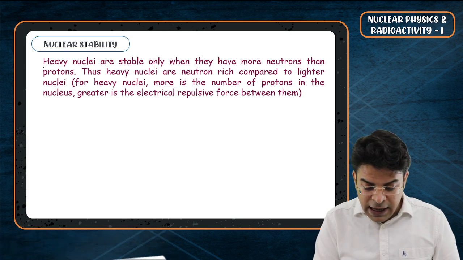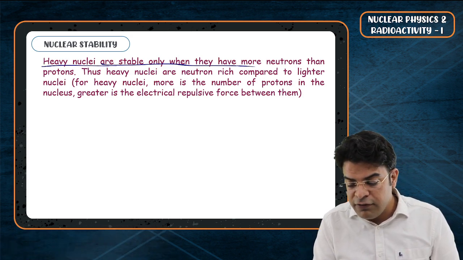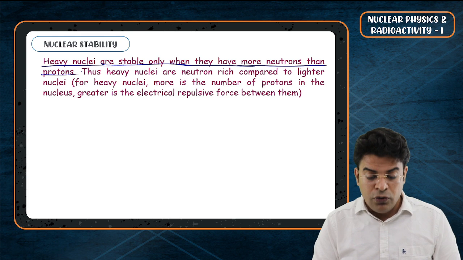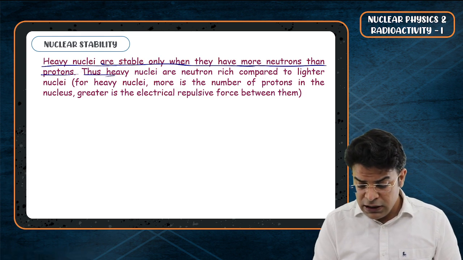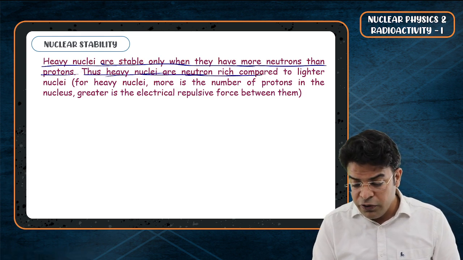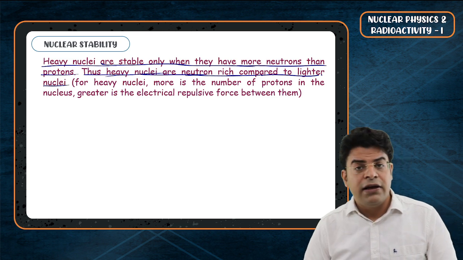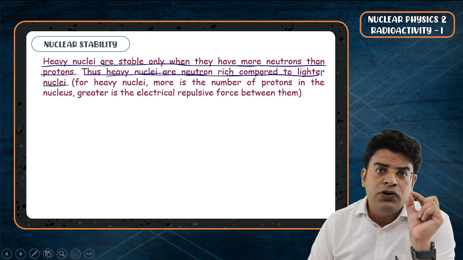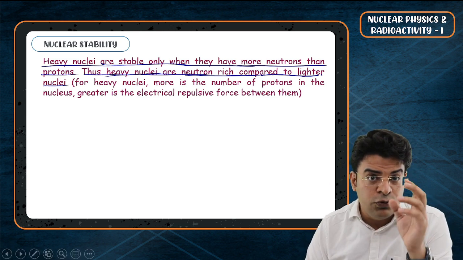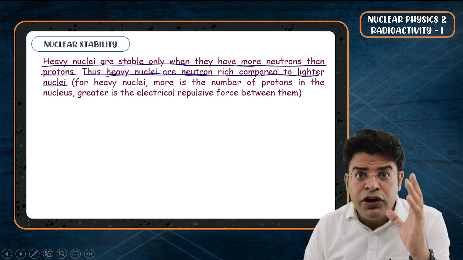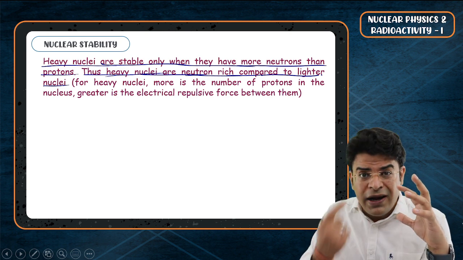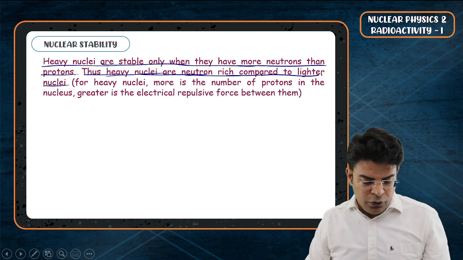So heavy nuclei are stable only when they have more neutrons than protons. Thus, heavy nuclei are neutron rich compared to lighter nuclei. In case of lighter nuclei, the ratio of proton to neutron is 1:1. But in case of heavy nuclei, the number of neutrons is usually greater than the number of protons.